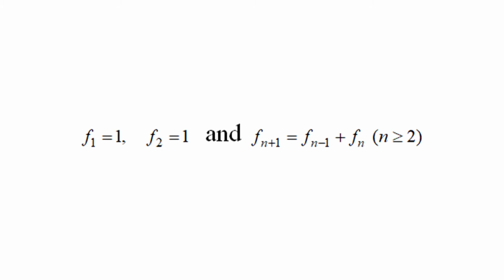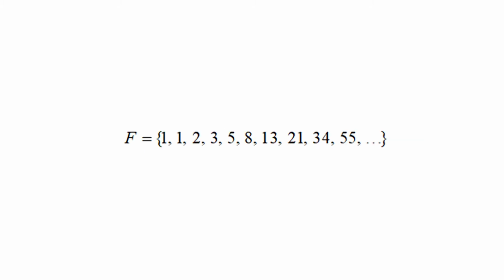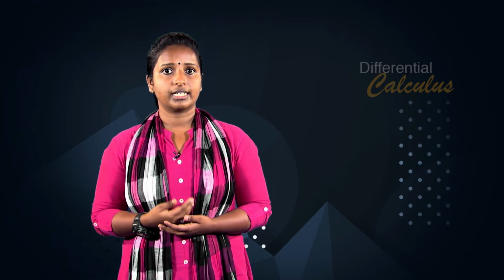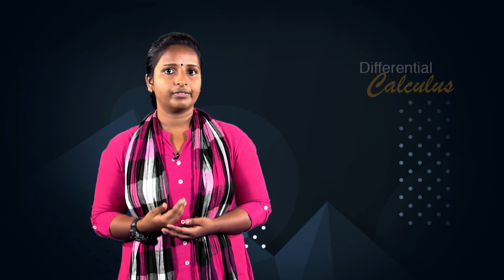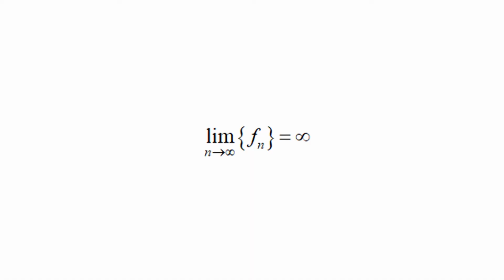This way of defining a sequence, calculating the next term of the sequence from previous terms via some formula, is known as the recursive definition of the sequence. Using the recursive definition, we can list the first few terms of the Fibonacci sequence as F equal to the sequence 1, 1, 2, 3, 5, 8, 13, 21, 34, 55, etc. The Fibonacci sequence diverges because it outgrows every real number L. To describe the behavior of the sequence Fn, we write the limit of the sequence Fn as n approaches infinity